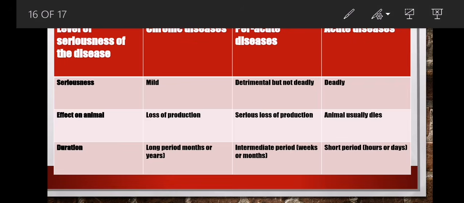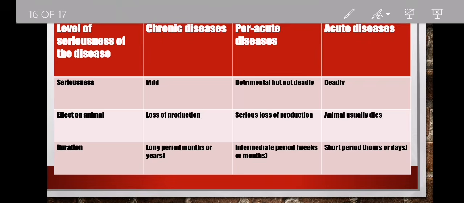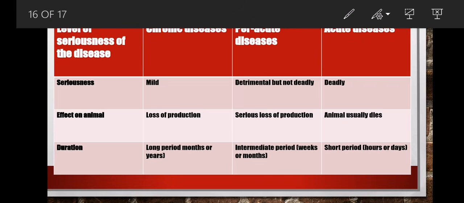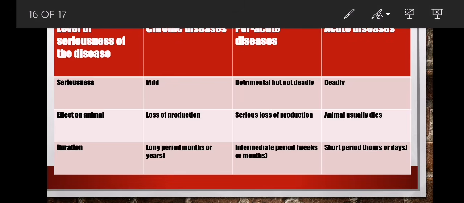Let's try to understand it using this table. In this table we have the level of seriousness of diseases. I have given you chronic, peracute, and acute. Then on the other side we look at their seriousness, how serious it is, whether it is deadly or not. Then we look at the effect on the animal, but most of them will have a negative impact on the production.